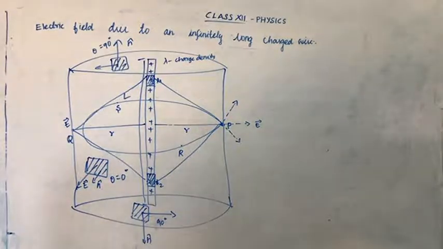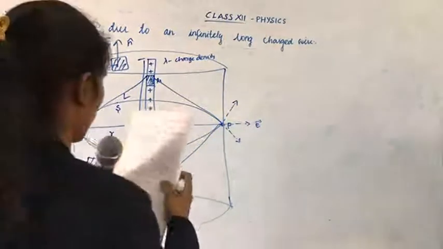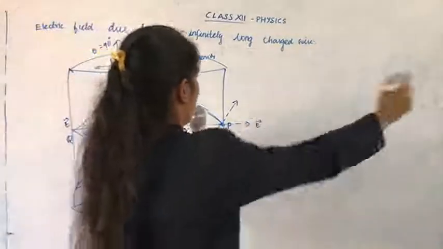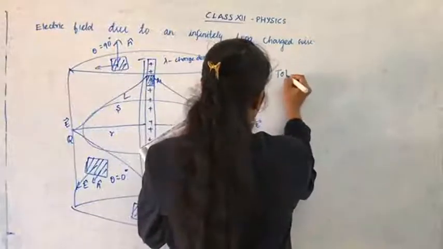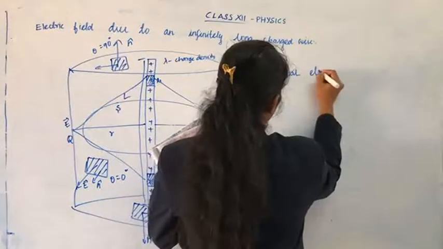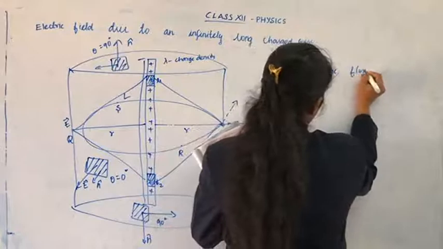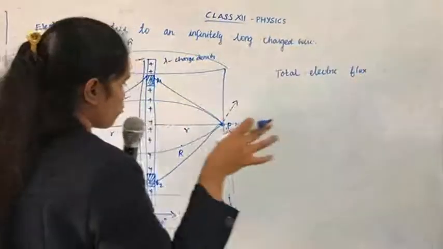Now we are going to find the electric flux. What is the formula for electric flux? Total electric flux we are going to find.